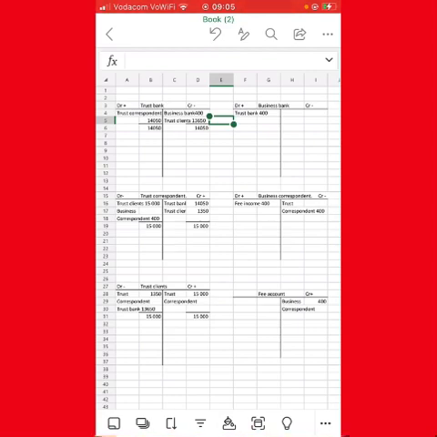You need to close trust bank, trust correspondent, trust clients. We have already closed trust clients. So we want to close the trust bank. The trust bank needs to balance automatically. So the debit and the credit need to balance automatically. On the debit, we have 14,050, which becomes the total, even on the credit. When we add 400 together with 13,650, we get 14,050. That simply means that everything is right so far.